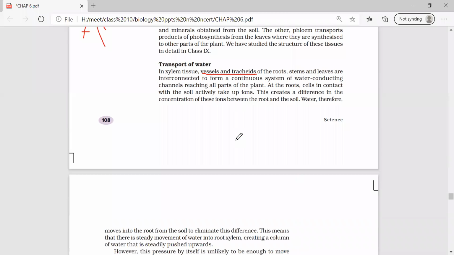How does the xylem carry water upwards, in upward direction against gravity? By creating a pull. What is that pull known as? Transpirational pull. Whereas how does the phloem translocate food? By pressure flow. That transport is known as translocation.